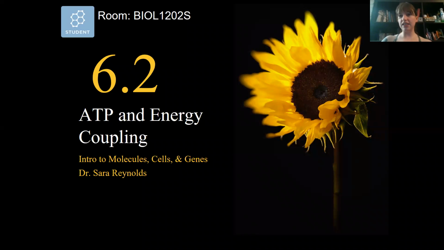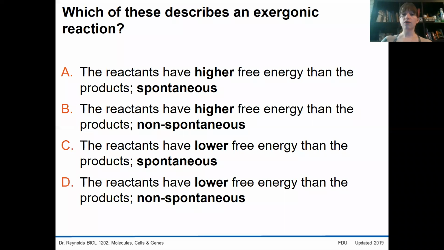Now let's take a deeper look at ATP and how ATP, as an energy-containing molecule, is capable of driving these metabolic reactions. First, I'd like you to answer this question. Which of these describes an exergonic reaction? Pause here and answer on Socrative.